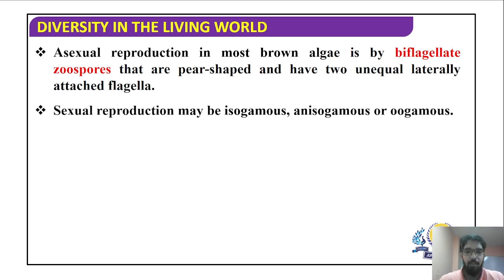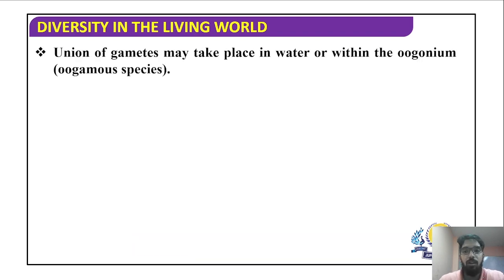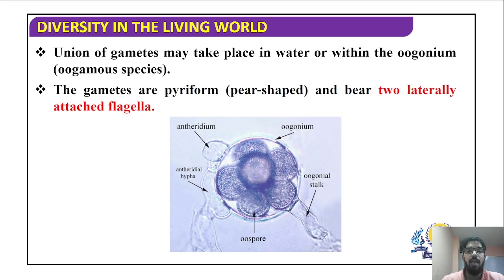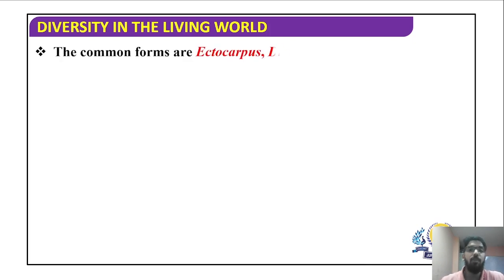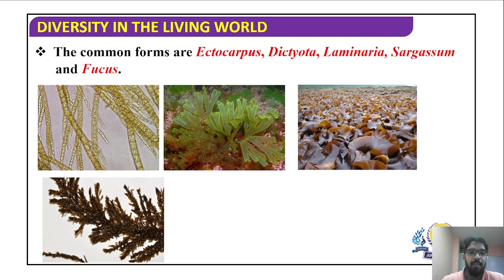Sexual reproduction may be isogamous, anisogamous, or oogamous, just like your green algae. Now, union of gametes may take place in water or within the oogonium as well, in oogamous species. The gametes here are pyriform, so they are also pear-shaped, and they are flagellated with two laterally arising flagella. Here also the flagella arise from the side and not from the apex. The common forms include Ectocarpus, Dictyota, Laminaria, Sargassum, and Fucus.